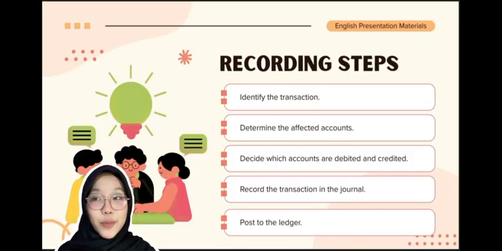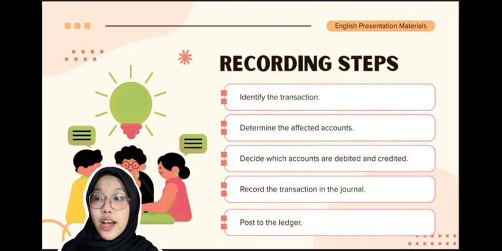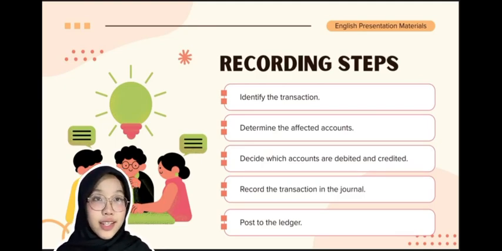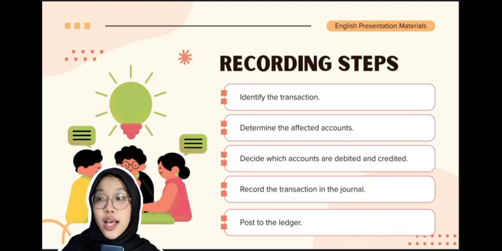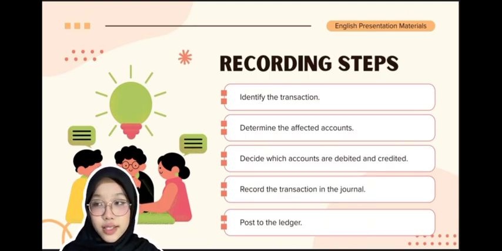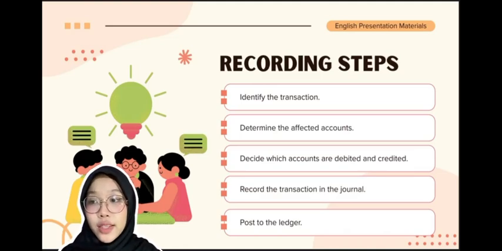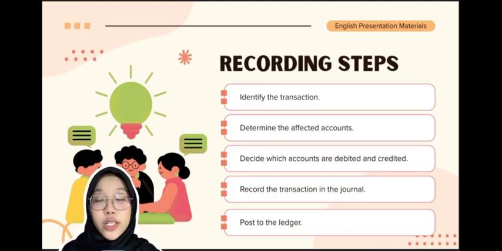Next, I will explain the recording steps. There are five steps in recording a transaction. Step 1. Identify the transaction. This means understanding what happened in the business. Step 2. Determine the affected accounts. We identify which accounts increase or decrease. Step 3. Indicate which account should be debited and credited. This step follows the debit and credit rules.